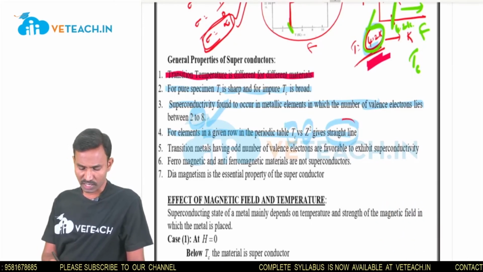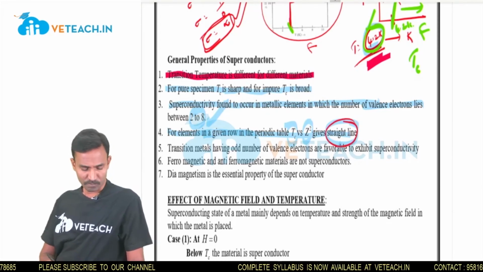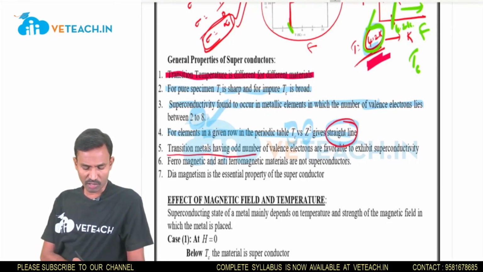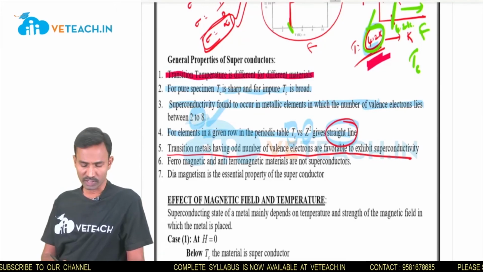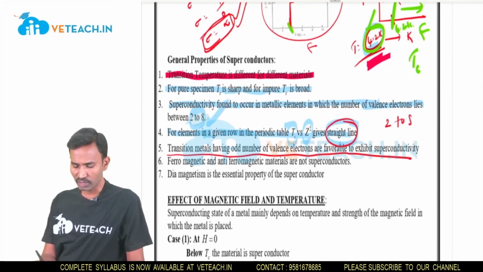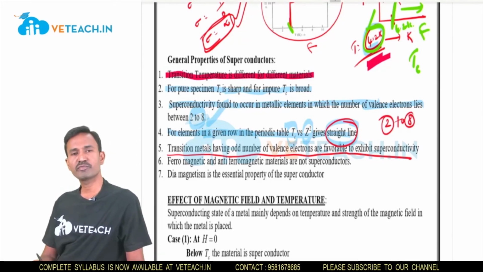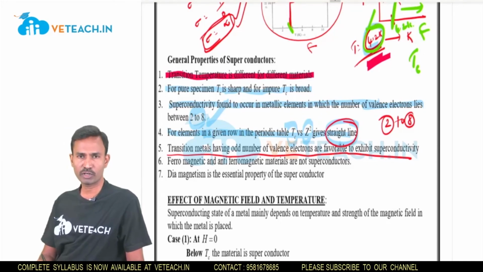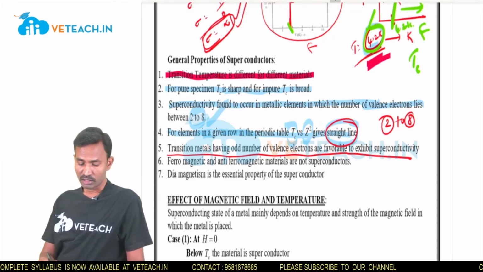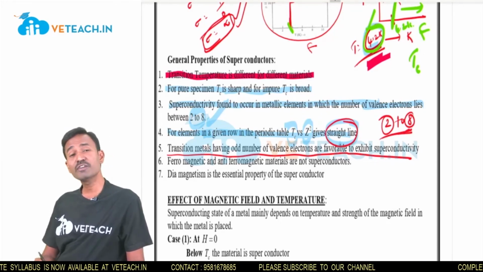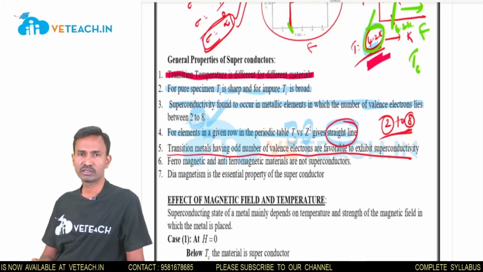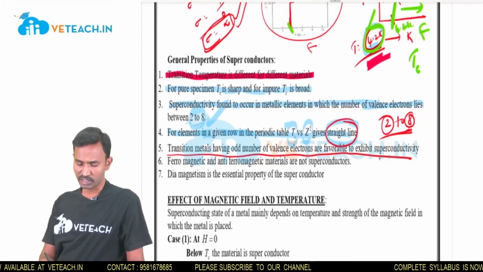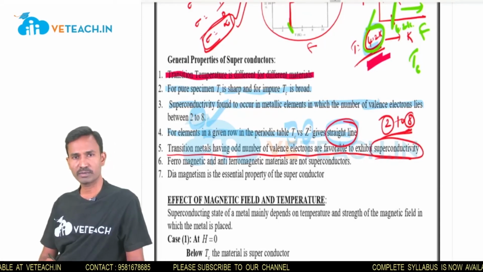Next, transition metals having an odd number of valence electrons, that means 3, 5, 7, are favorable for exhibiting the superconducting phenomenon.